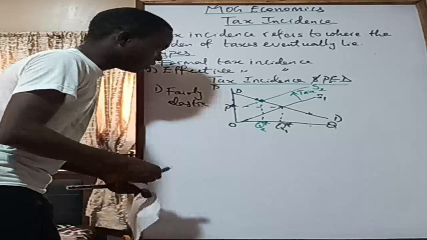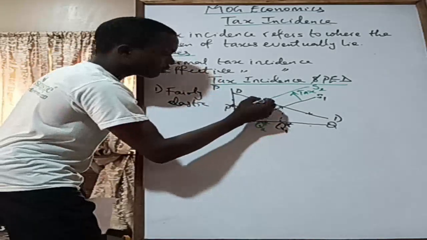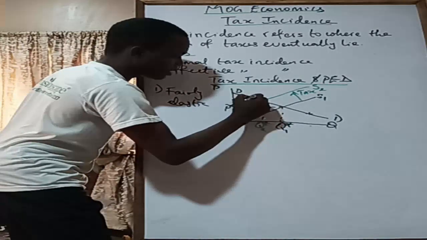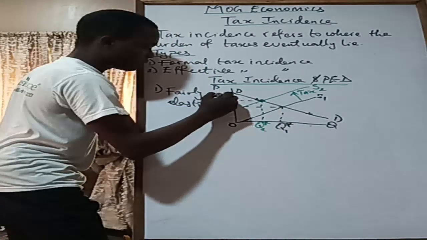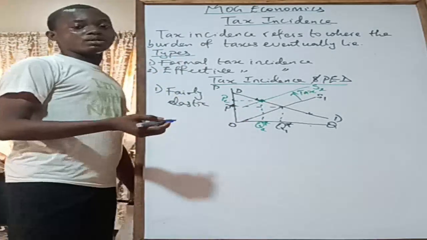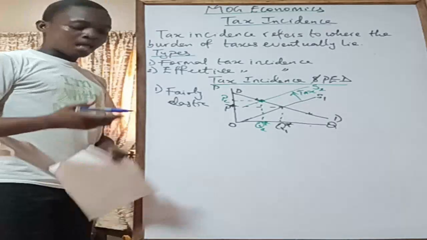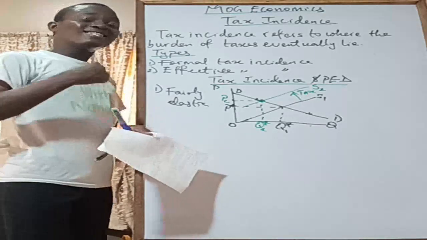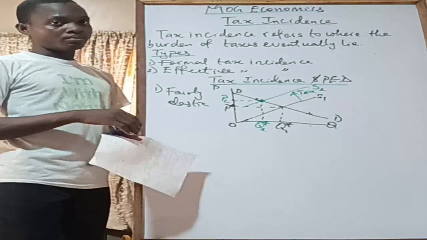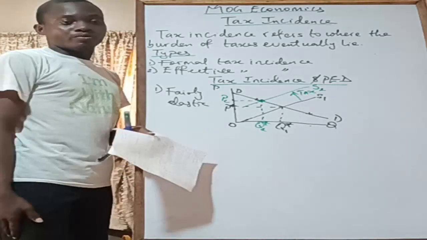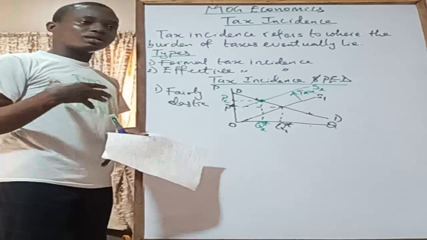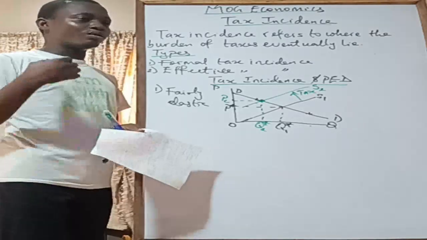Okay, so now how do we know the burden of tax? If you look at this demand curve here, we just trace this to the price axis to know the price that consumers are paying now for the commodity. So I call that price C. Of course, when taxes are imposed on commodities, consumers tend to pay higher than the price that the producer would have intended to sell the product at without tax imposition, right? So you get to pay more for a commodity that is being taxed than if it was not being taxed. Now, as a producer, you get to receive less.